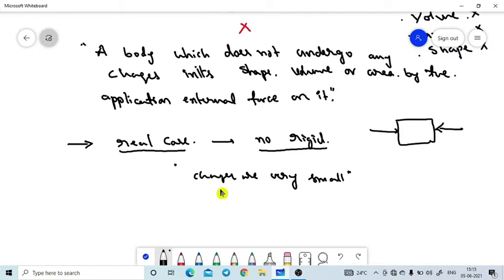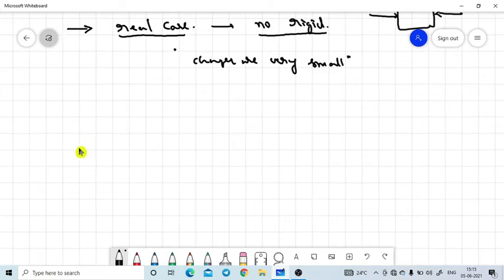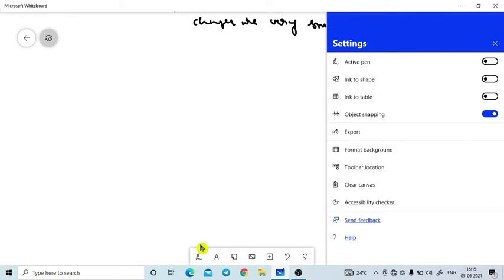That means in physics, in rigid body systems, even when a force is applied on the body, the changes can be considered very small. That's why we name them rigid bodies. I hope you understand the reality of nature and why we are considering rigid bodies.